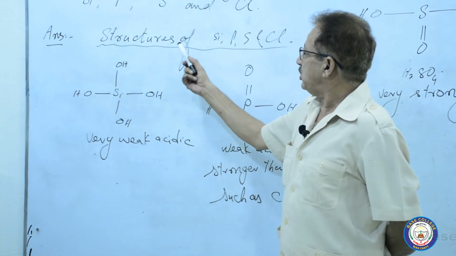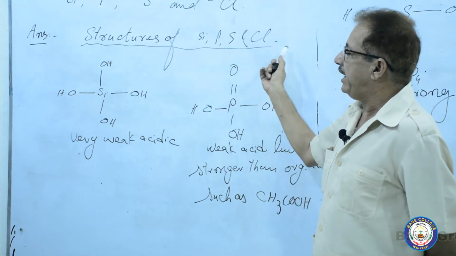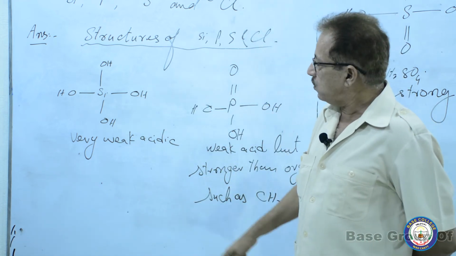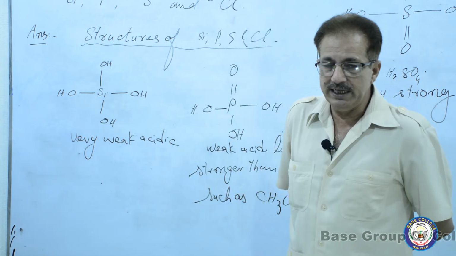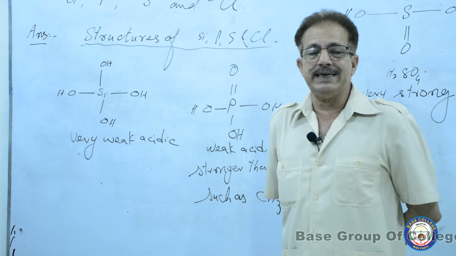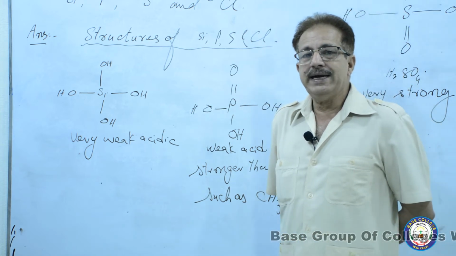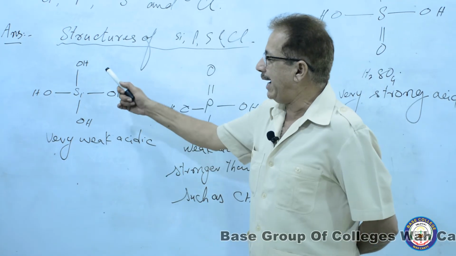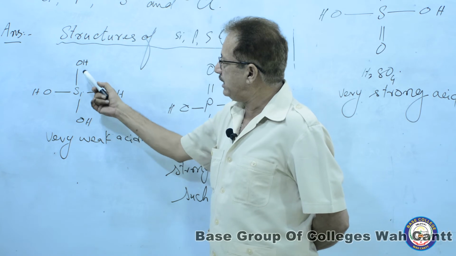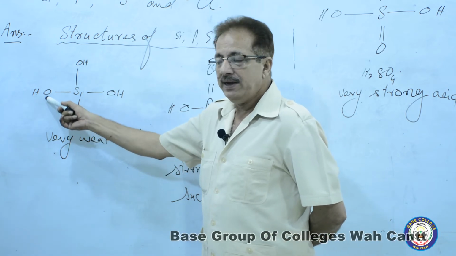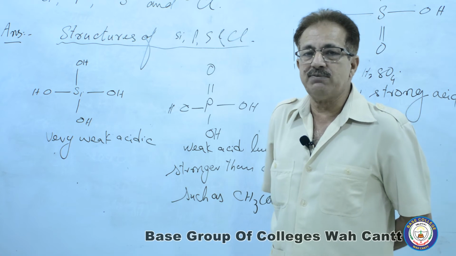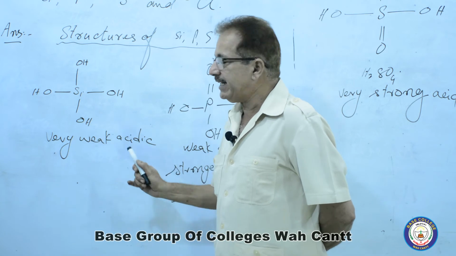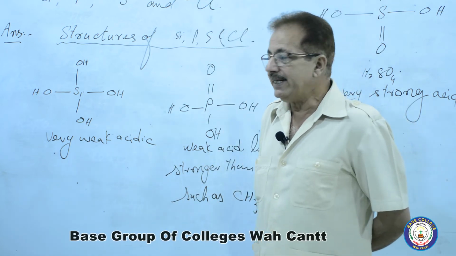Now heading, structures of silicon, phosphorus, sulfur and chlorine. First one, that is silicon. Silicon belongs to the carbon family. It has 4 electrons in its valence shell. Therefore, it has the ability to form 4 covalent bonds with 4 OH. That's why its structure is Si(OH)4, one silicon surrounded by 4 OH. So that is a very weak acid.